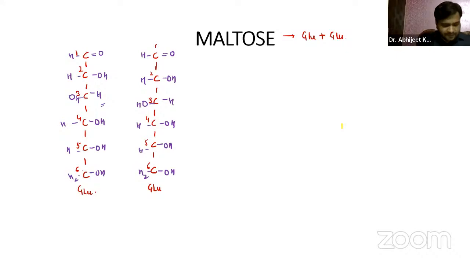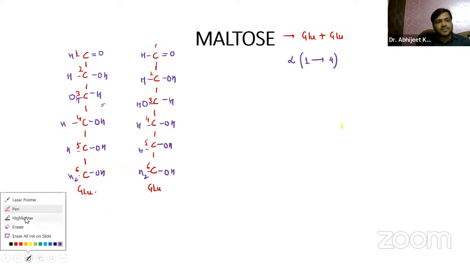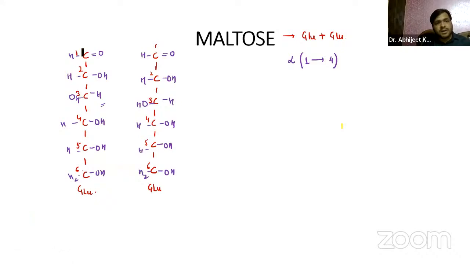Now, when I say alpha 1,4 linkage, as mentioned in the slide, it is between the first carbon atom of the first glucose and the fourth carbon atom of the second glucose. Obviously, when they join together, then only the maltose will be formed.